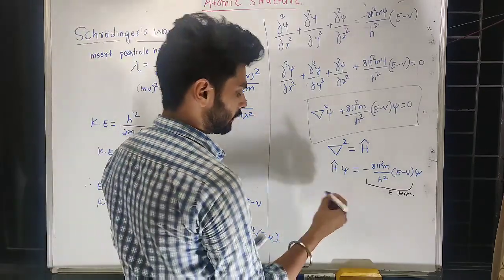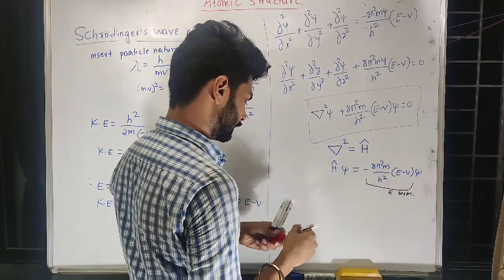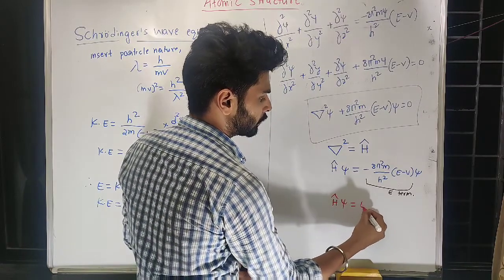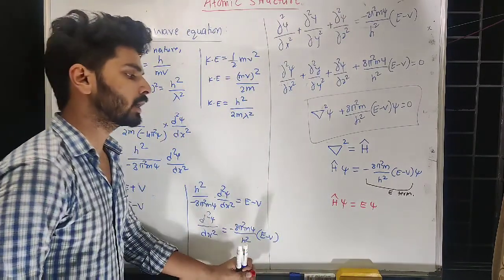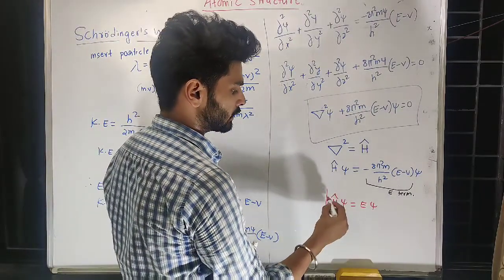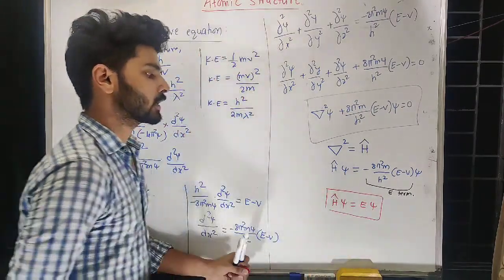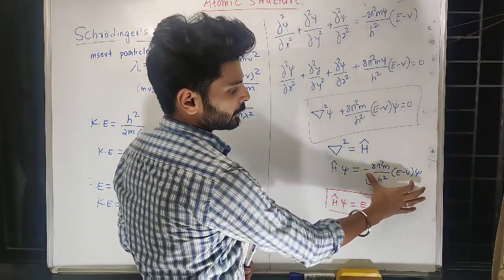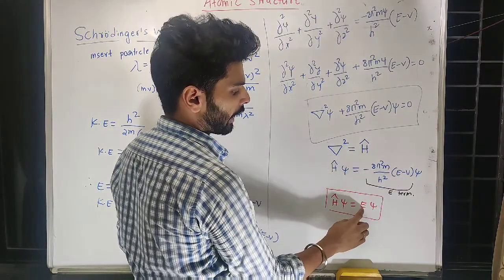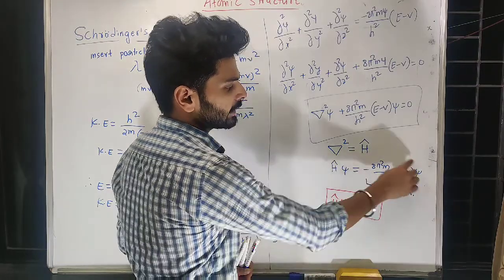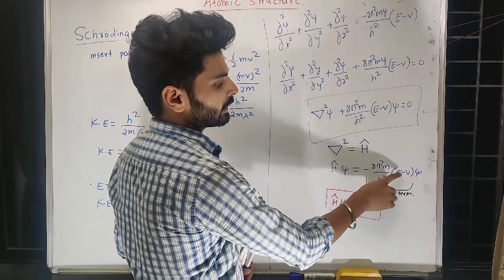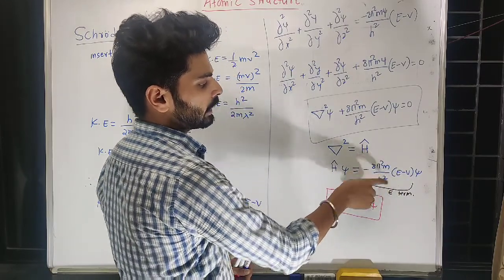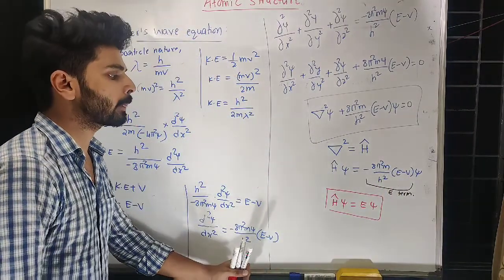So I will rewrite this like this: H cap psi equal to E into psi. Here this is called the shortest form of Schrodinger wave equation. This entire term is actually this much energy term. I'm not saying that only E I have taken. This is actually an energy term. You will get total energy, potential energy, mass of the electron and other constants also.